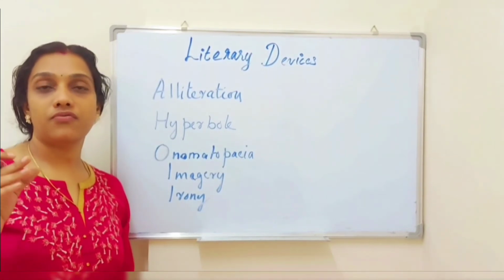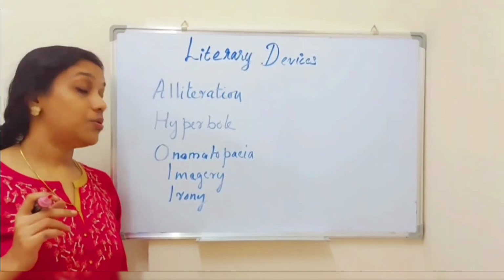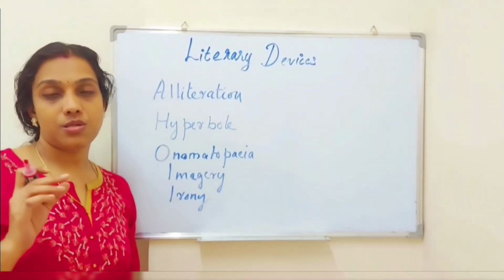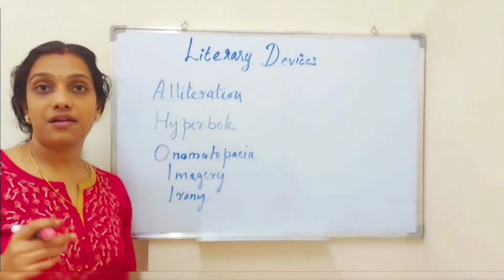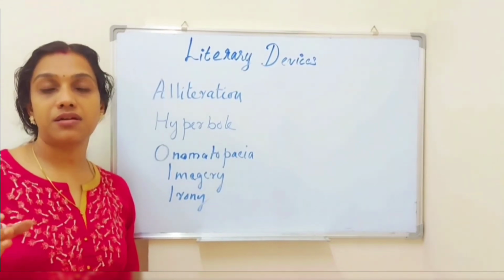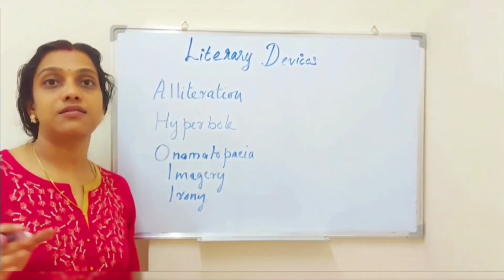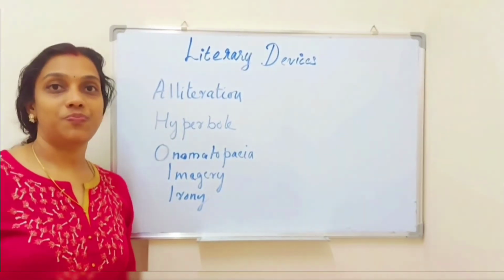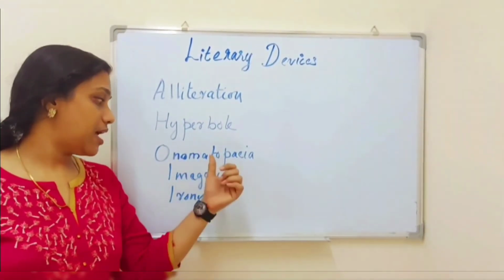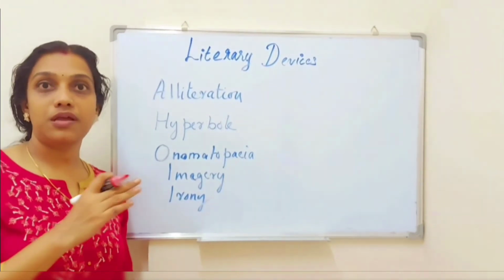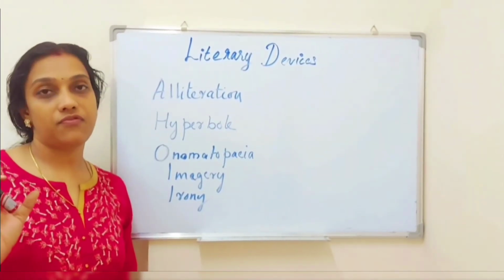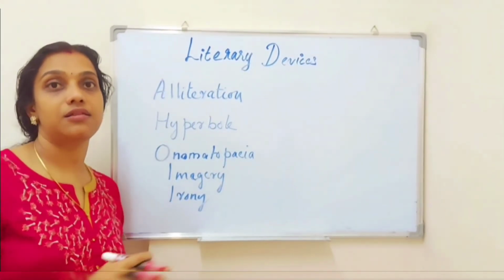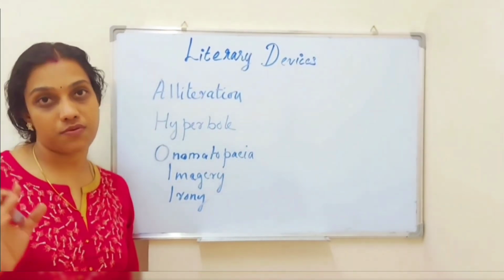Onomatopoeia is a mimicking of the sound of a word. Now imagery means producing sensory images for a reader, and irony is just presenting the matter in an opposite way. That is, there is a contrast between reality and the expectation. So there is no need for confusion between hyperbole and irony. In hyperbole, the fact is the straight fact only, but it is presented in an exaggerated manner. But in irony, the matter is presented in just the opposite way.